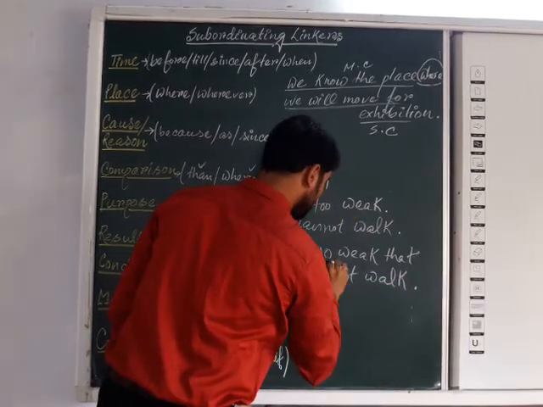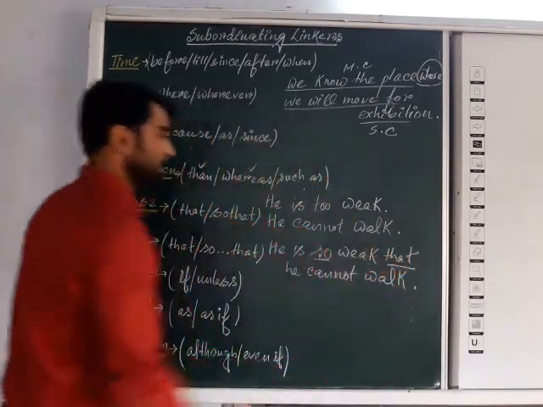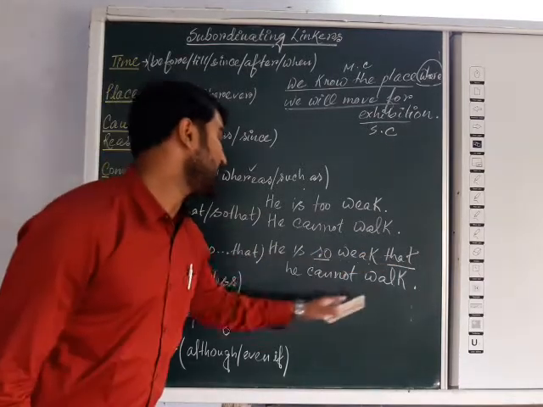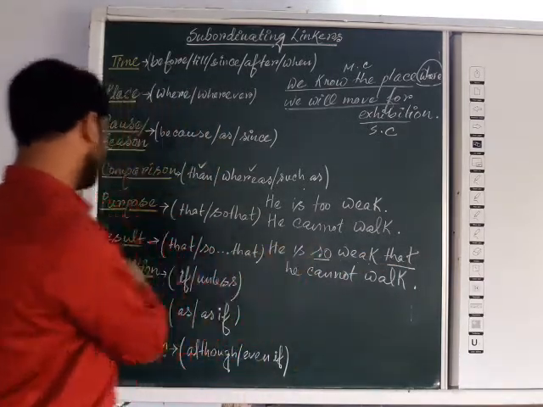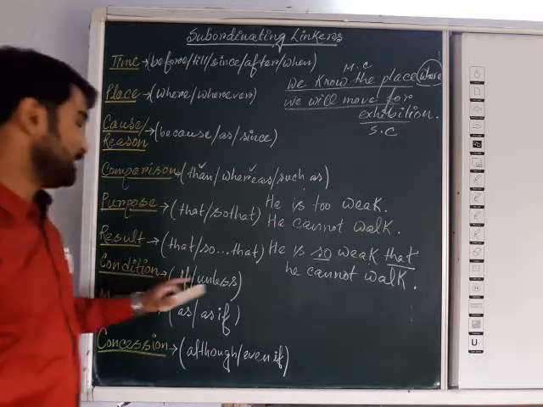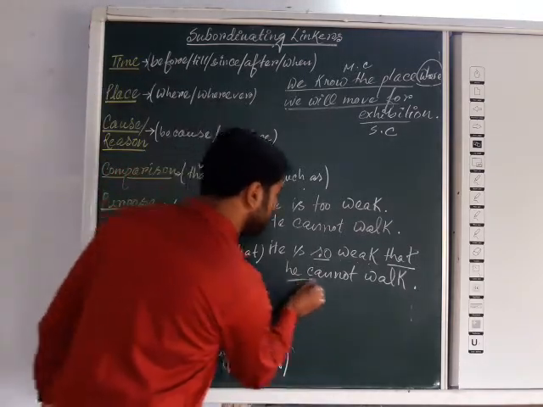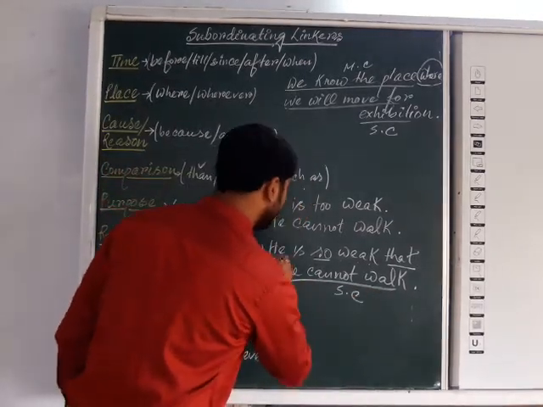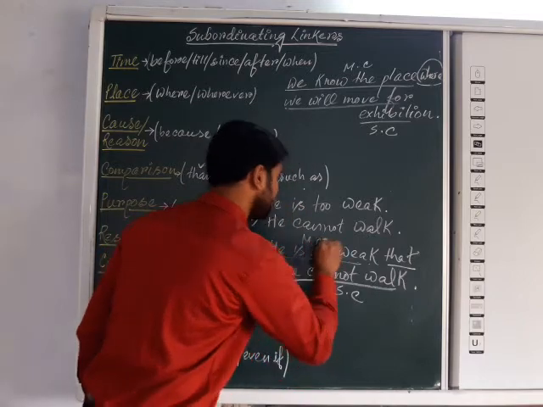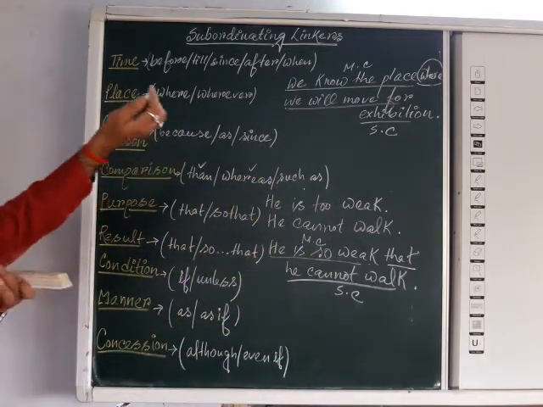Now here you can see, so dot dot dot that is a linker. Here, so that is a linker of result, and the rest of the part, he cannot walk, is the subordinate clause, and he is so weak is the main clause. I hope you understood well now.